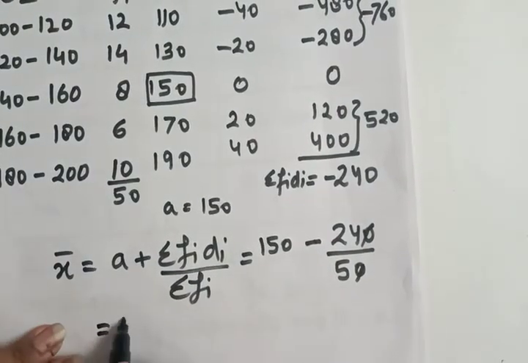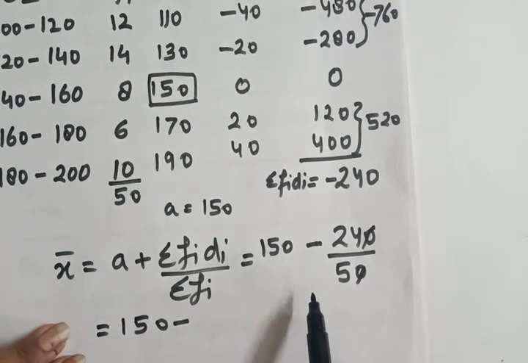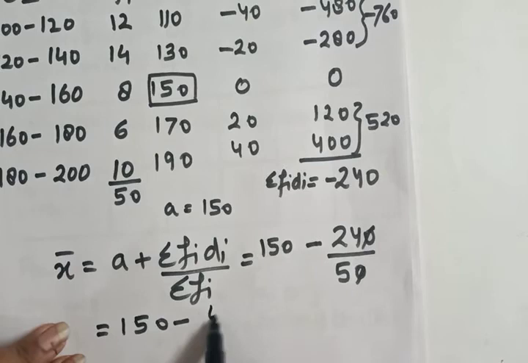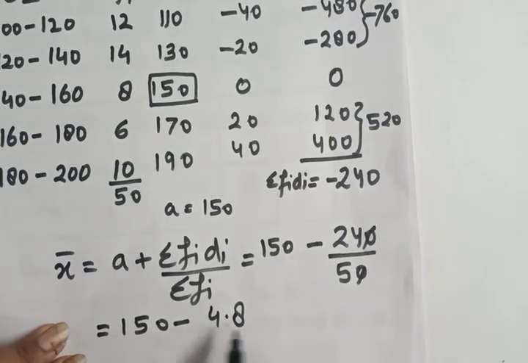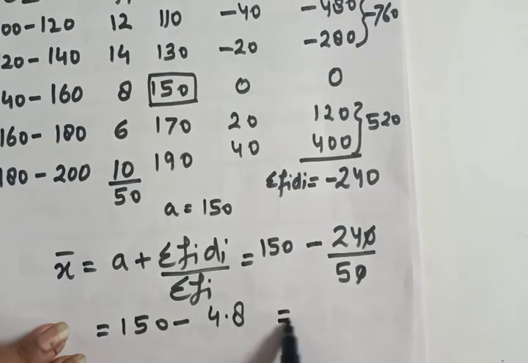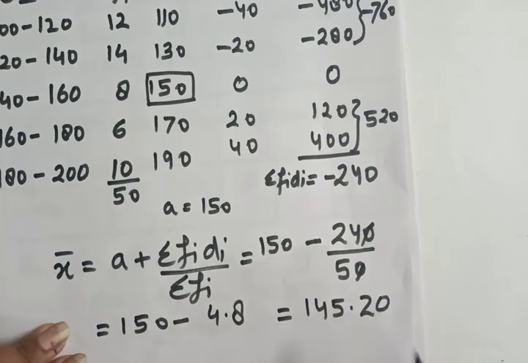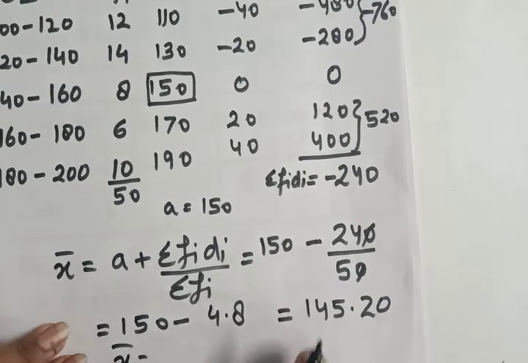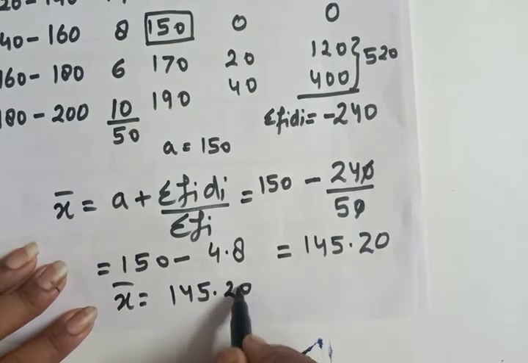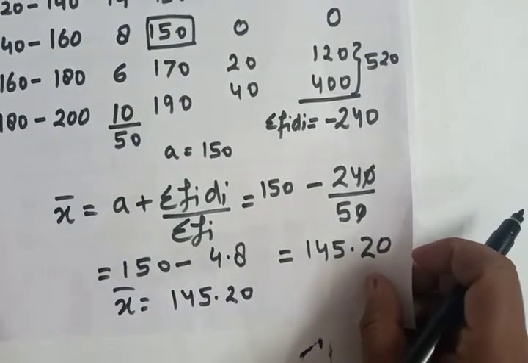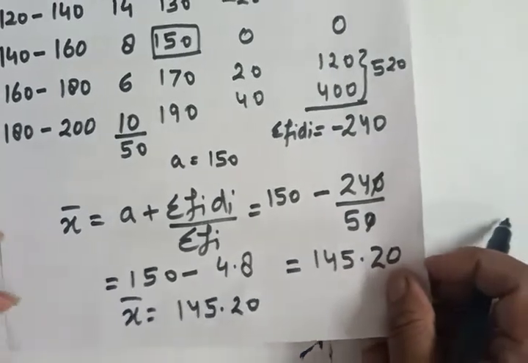So we get 150 minus 24 upon 5, that is 4.8. 150 minus 4.8 is equal to 145.20. So x bar is equal to 145.20.